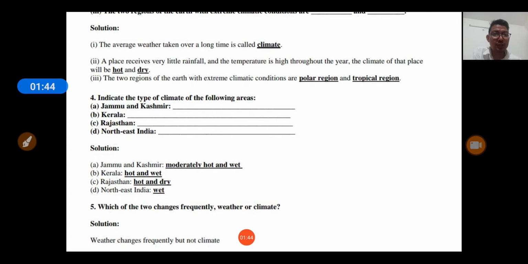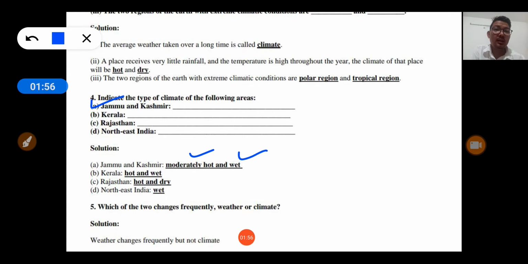Now question number 4, indicate the type of climate of the following areas. In Jammu and Kashmir, moderate hot and wet climate is there. In Kerala, hot and wet climate is there. In Rajasthan, hot and dry climate is there, and in northeast area, very wet and rainy climate is there.